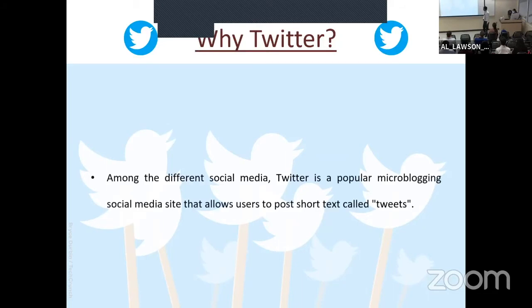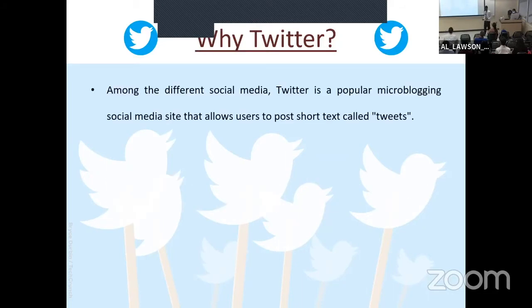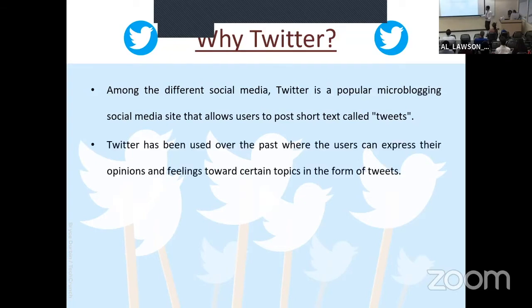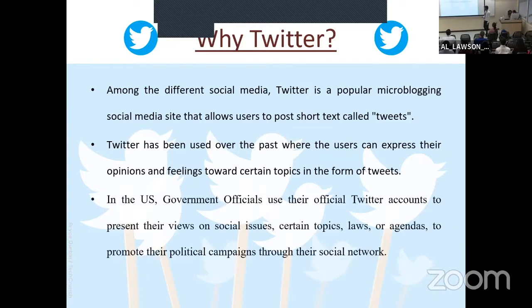So why Twitter? Among the different social media, Twitter is a popular microblogging site that allows users to post short text called tweets. Over the past years, users have used Twitter to express their opinions and feelings towards a certain topic. In the US, government officials use their Twitter accounts to present their views on social issues, certain topics, laws, or agendas, or to promote their political campaigns through their social network. One more reason is that it has an easy-to-use API for Python called Tweepy.